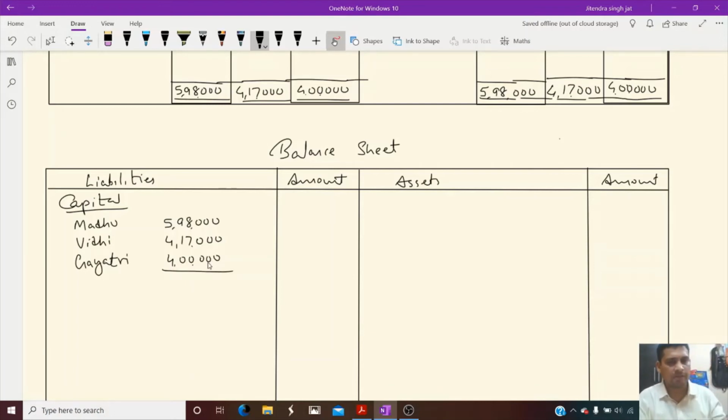Let me do the total. 5,98,000 plus 4,17,000 plus 4 lakh. It is 14,15,000, dear children. I hope it is clear.